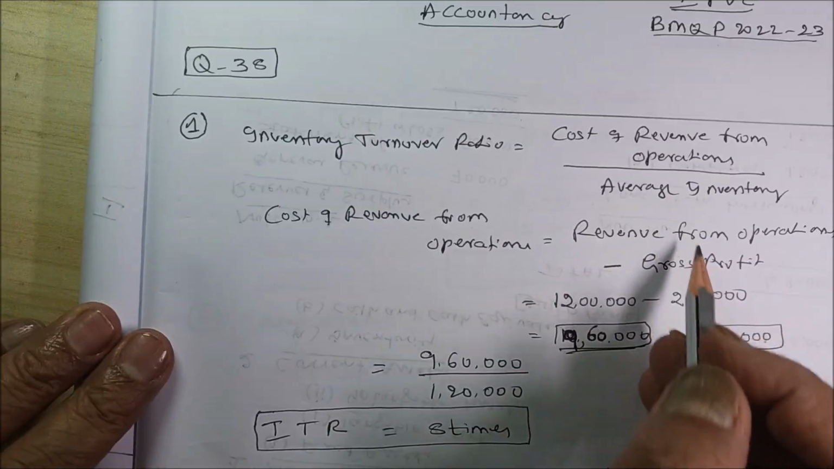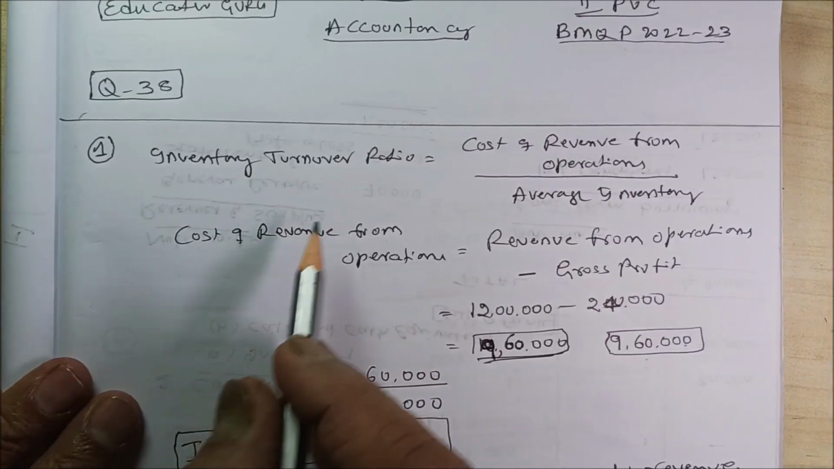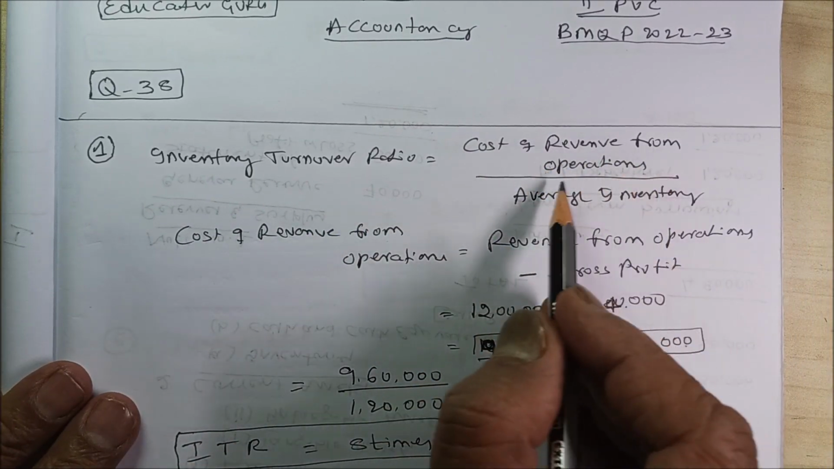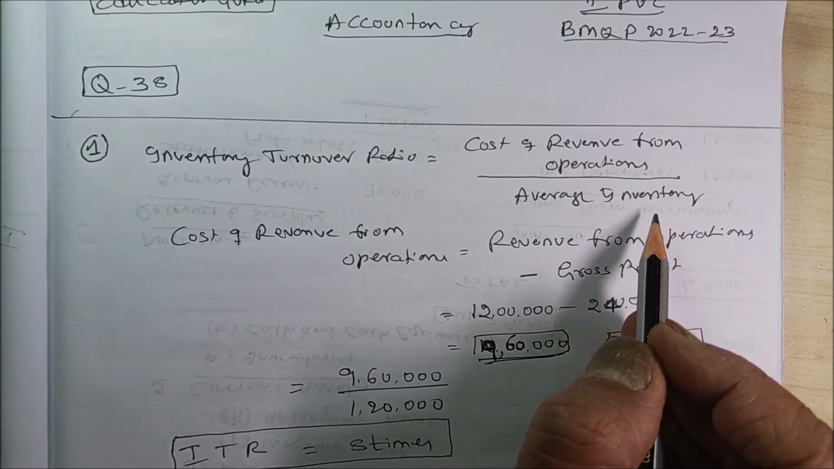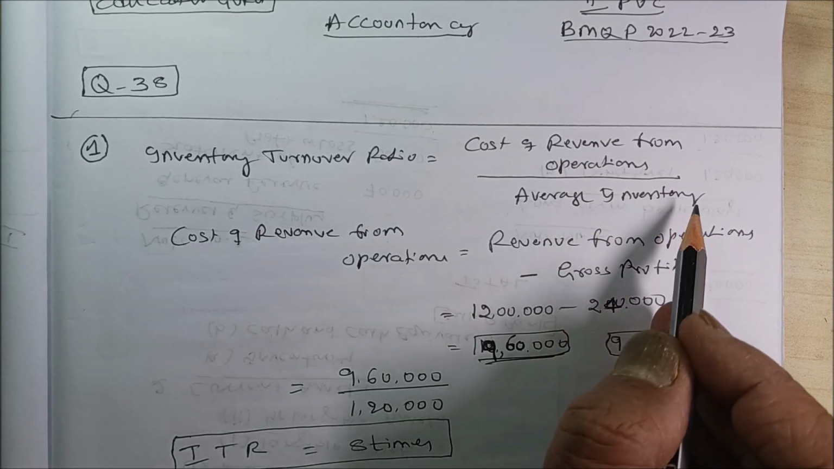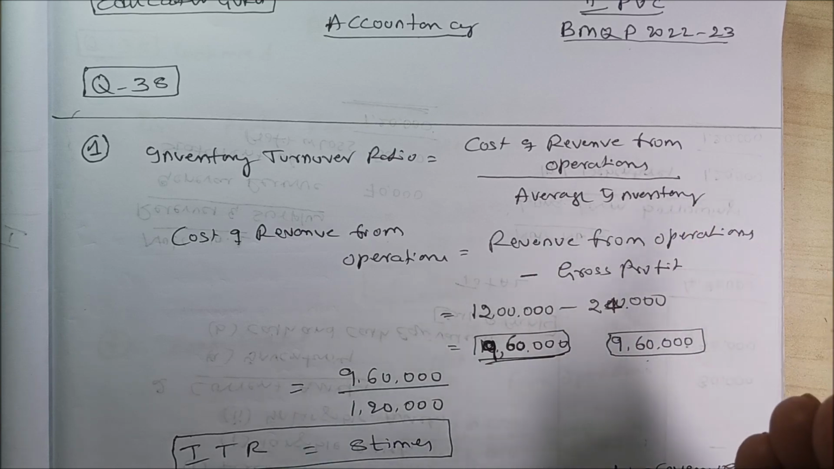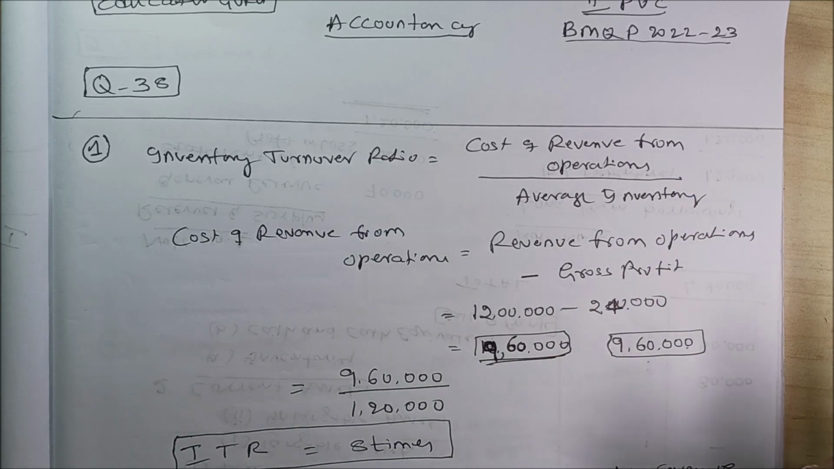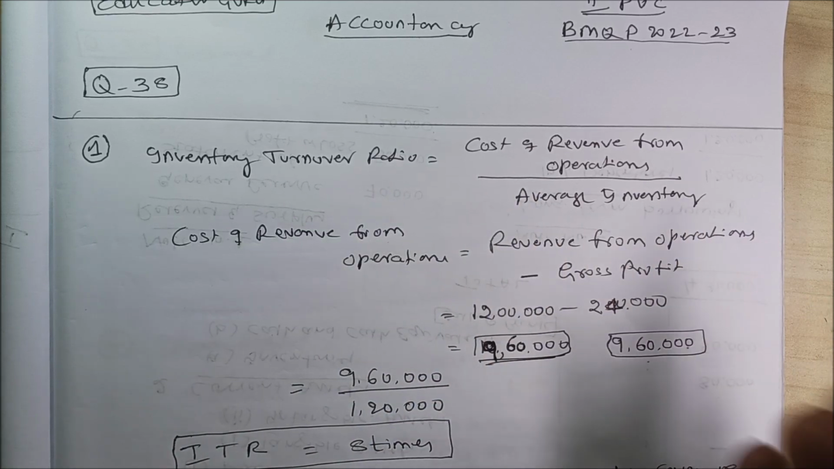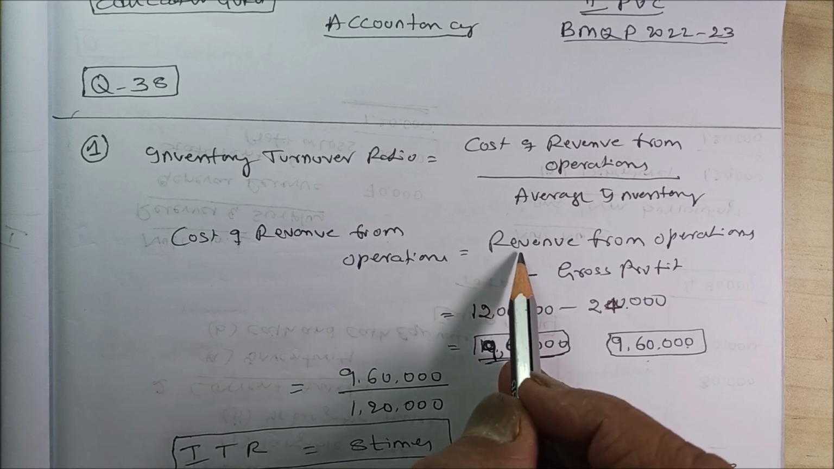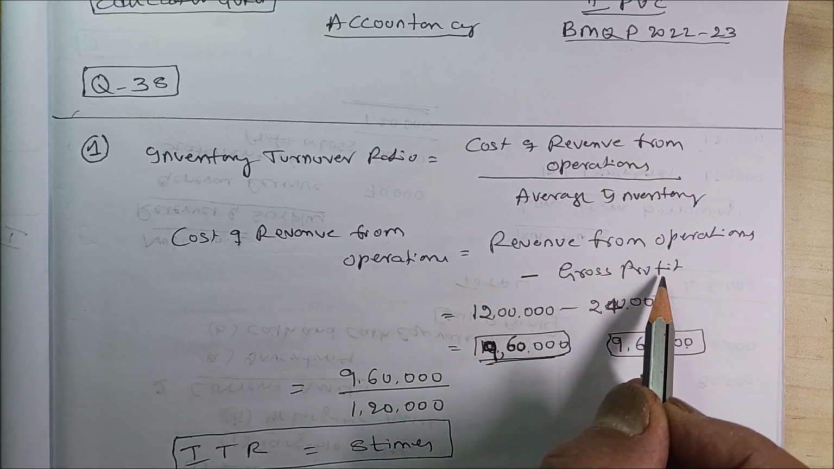So, very simple. Inventory turnover ratio is equal to cost of revenue from operations divided by average inventory. What is average inventory? Opening inventory plus closing inventory divided by 2 is average inventory. What is average trade receivable? Opening plus closing divided by 2. Wherever it says average, it is opening plus closing divided by 2. Cost of revenue from operations is equal to revenue from operations minus gross profit.